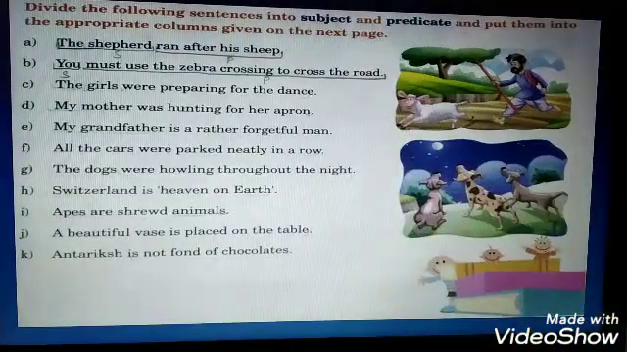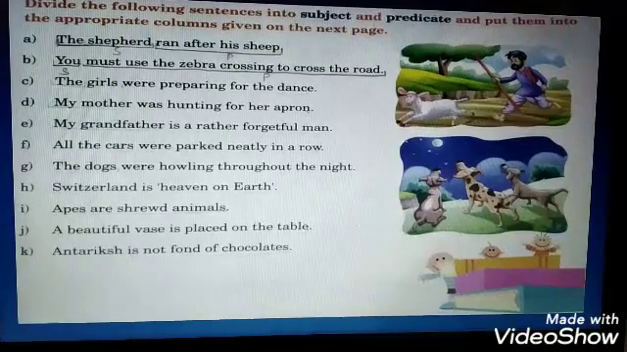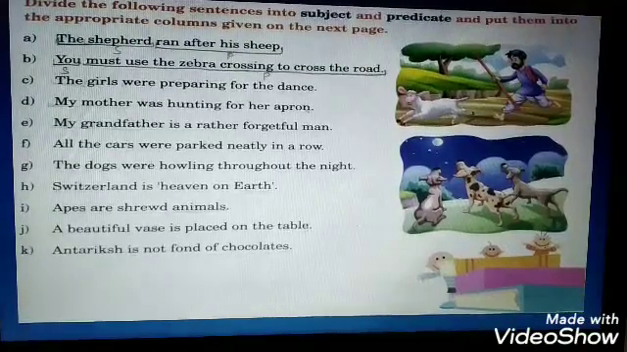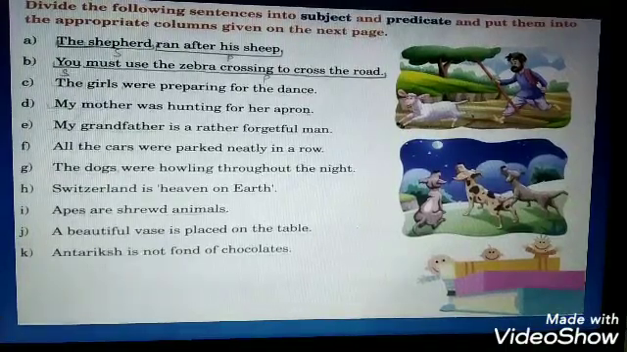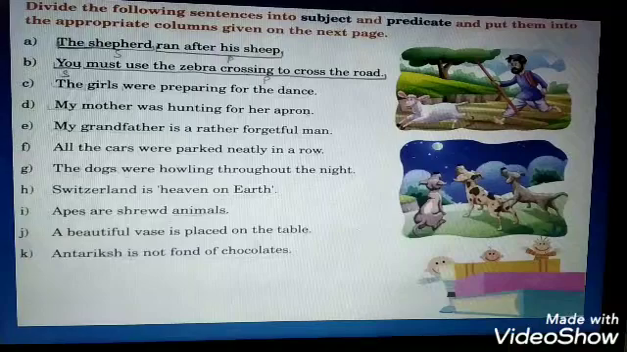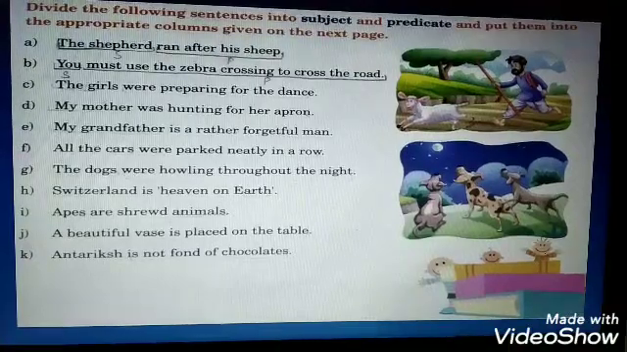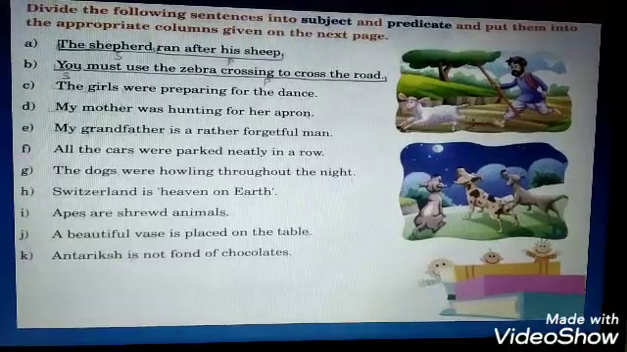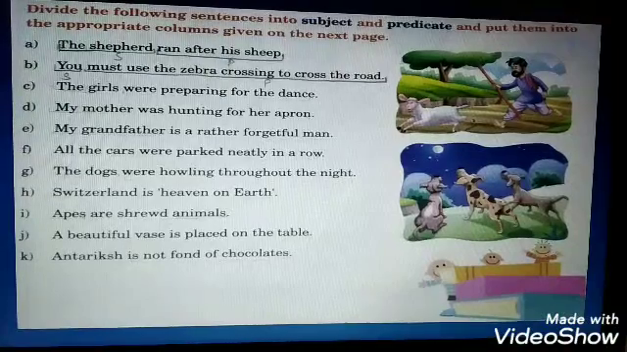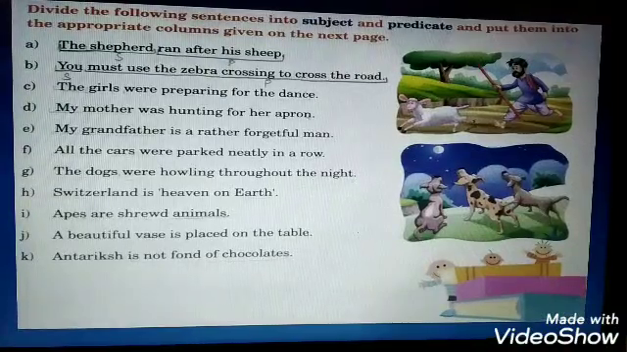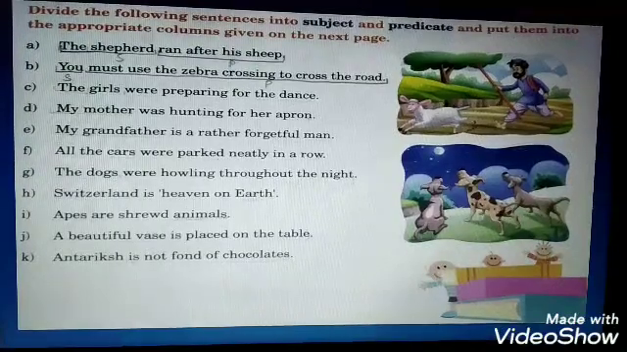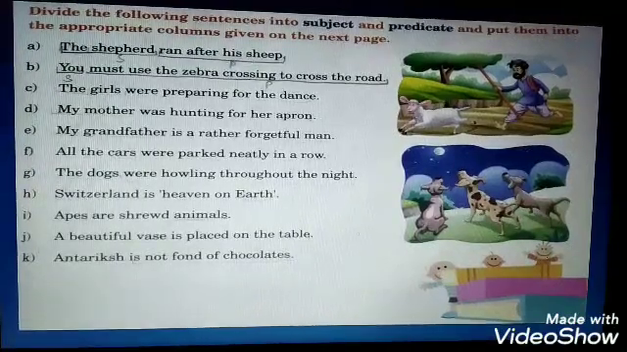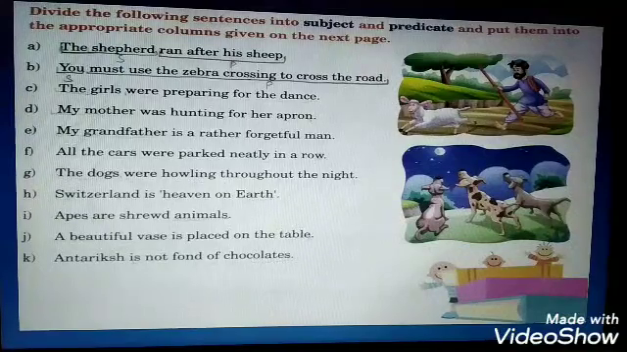Now we have some exercises to solve in this chapter, and the first one is here. Divide the following sentences into subject and predicate and put them into the appropriate columns given on the next page. Okay, here the first one is, the shepherd ran after his sheep. This I have already divided for you to make you understand. The shepherd is the doer of the action. It means it is your subject, and the remaining part is your predicate.